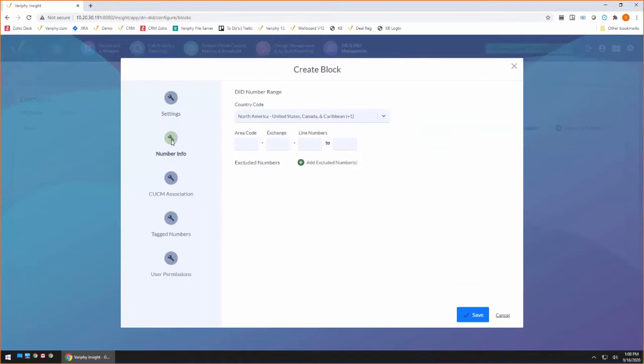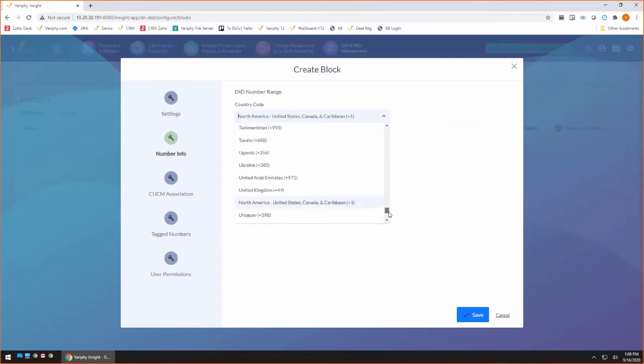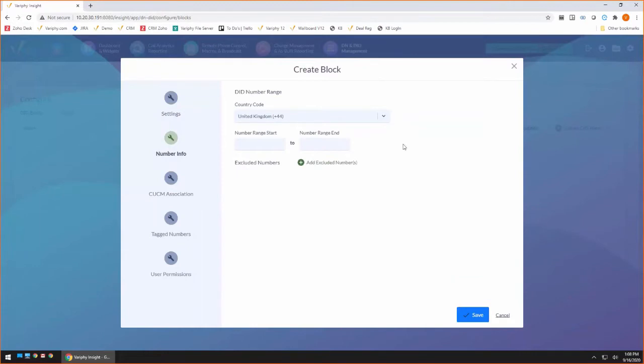Next thing I'm going to do is pop down to the numbers. This is going to be a little bit new if you have an older version of Variphy. Previously, we did not have the option to select various countries. This is where 12.2 comes in, because now we have a list of all the available countries to add your DID blocks into. The nice thing about Variphy is that when we are creating this, we are also doing some formatting for those numbers. You'll see that when we run reports, you're going to get the proper formatting based on the number format and the location that you run reports on.